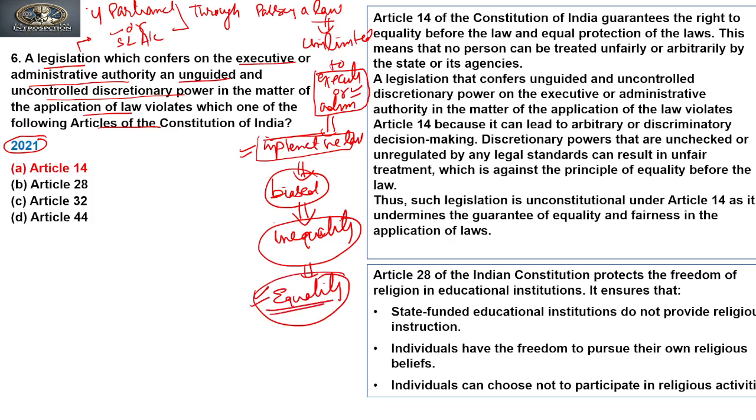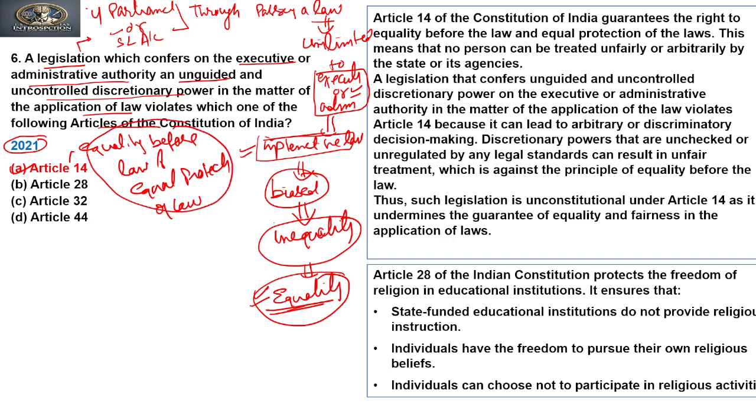So equality has been violated, which means Article 14, which talks about equality before law and equal protection of law, will be violated if the executive or administrative authority is provided with unguided or uncontrolled discretionary power.